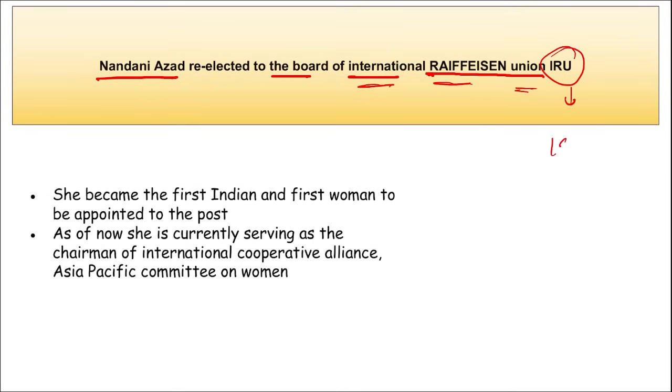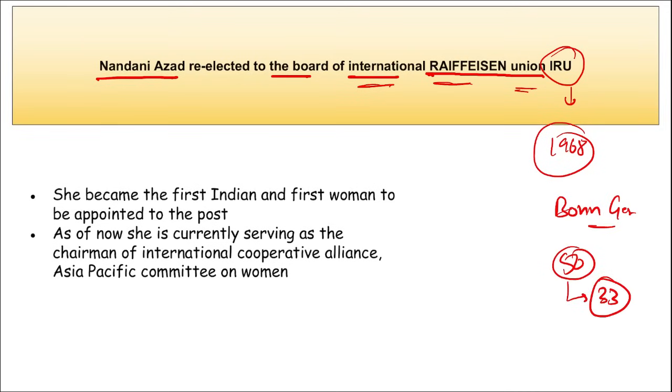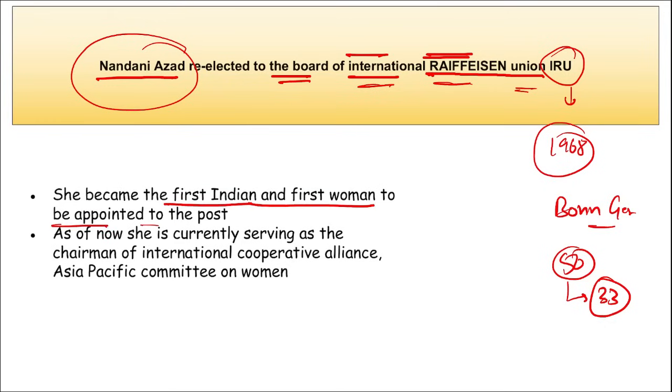This IRU was founded in 1968, and it is a worldwide association of national cooperative organizations. The headquarters of this IRU is in Bonn, Germany, and it has 50 members in 33 countries. Nandini Anand became the first Indian and first woman to be appointed to this post, and currently she is serving as the chairman of the International Cooperative Alliance Asia Pacific Committee on Women. Mark this.